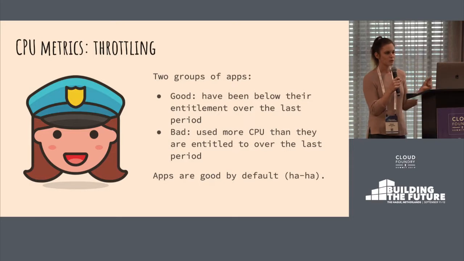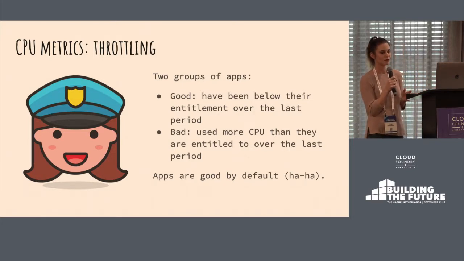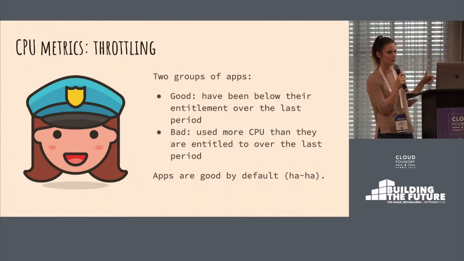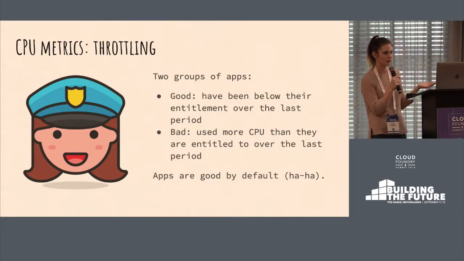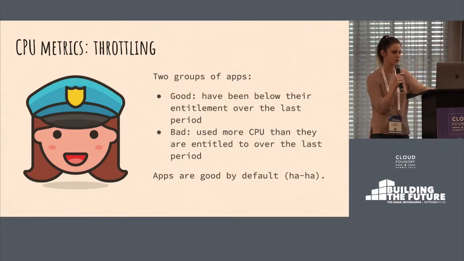So the third milestone is the throttling one. Here things will start to really change on the system. We haven't started implementing this, but we spiked it, and the plan is the following. We will have two groups of applications, good ones and bad ones. The good ones are the ones that have been below their entitlement over the last period, and the bad ones are the ones that used more resources than they should have in the last period, so since creation.